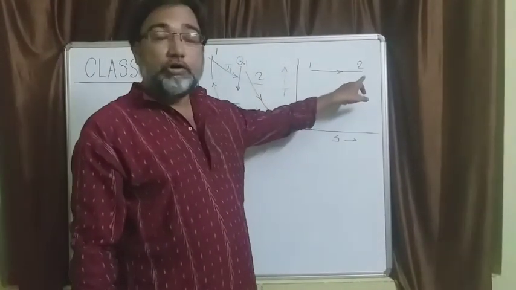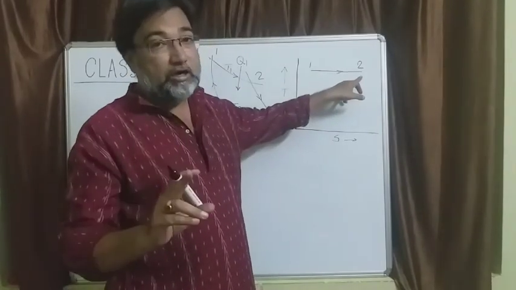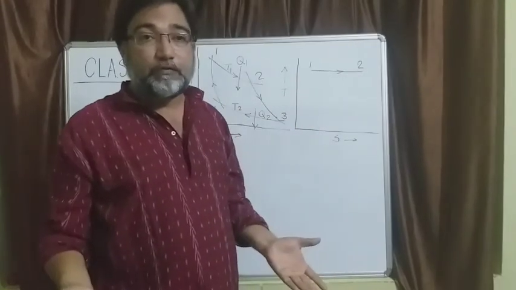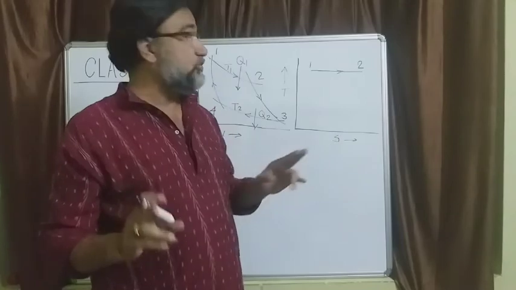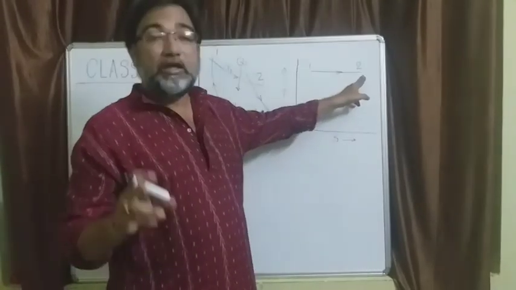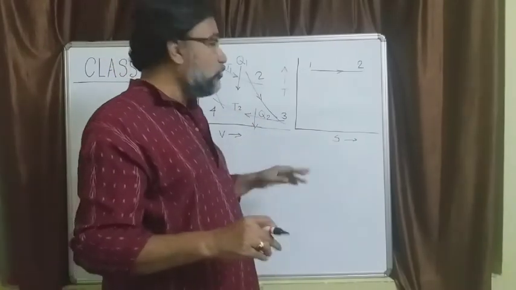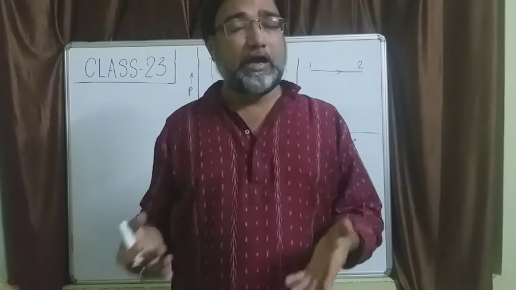Temperature is constant, so it is isothermal, and it is drawn not by a dotted line but by a solid line, indicating that it is a reversible process. And we know that in the Carnot cycle every process is a reversible process. Now 1 to 2 is a reversible isothermal process. Now what is 2 to 3? It is reversible and adiabatic. It's a reversible adiabatic process.